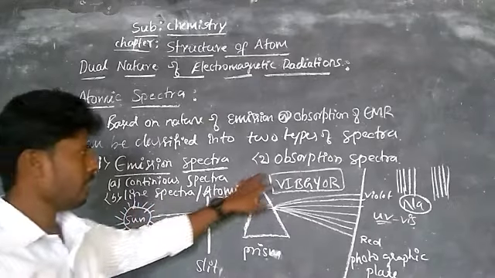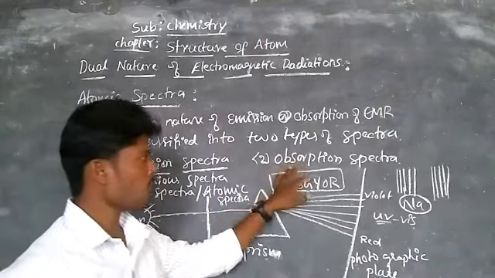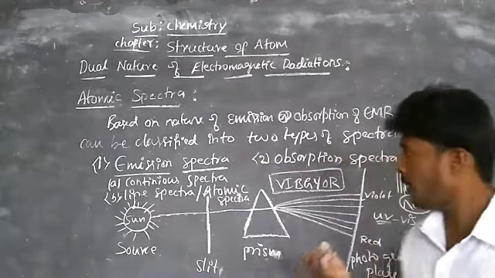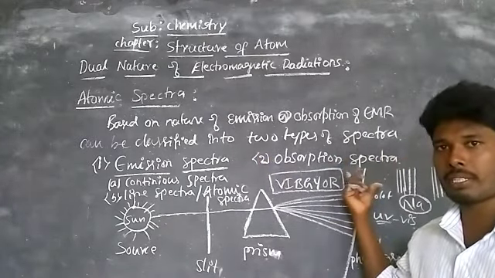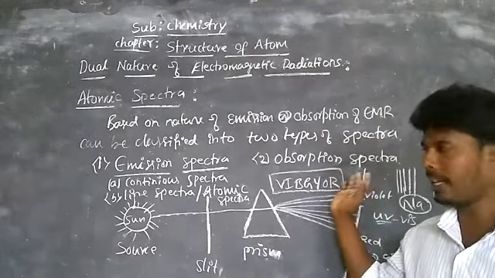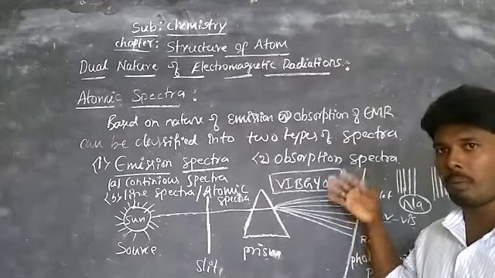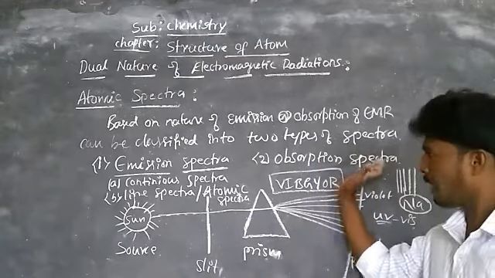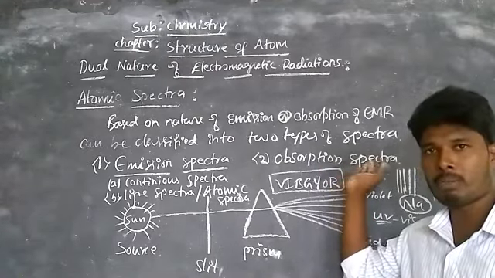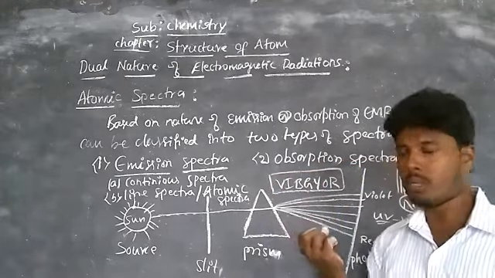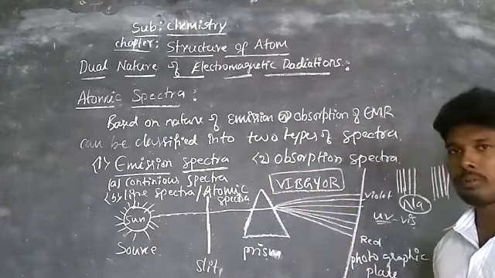Similarly, absorption spectra. Absorption spectra is nothing but absorption of light radiation from a source by any substance. For example, before heating, iron absorbs some radiations. That is, before we heat any substance, in cold condition, it absorbs heat energy. So that is the best example for absorption spectra.